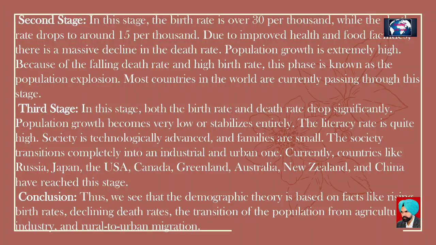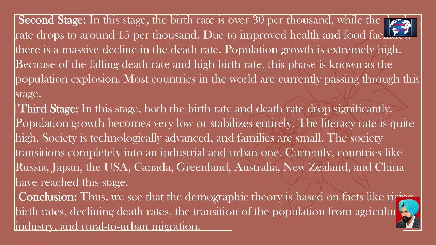Second stage. In this stage, the birth rate is over 30 per 1,000, while the death rate drops to around 15 per 1,000. Due to improved health and food facilities, there is a massive decline in the death rate. Population growth is extremely high. Because of the falling death rate and high birth rate, this phase is known as the population explosion. Most countries in the world are currently passing through this stage.